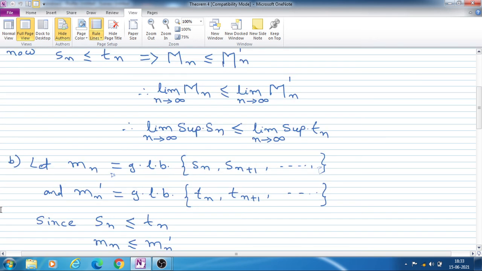Similarly, we can show for small mn. Suppose small mn is GLB, greatest lower bound, of the set Sn, Sn plus 1, Sn plus 2, and so on. Greatest lower bound we always denote by small m. So small mn is GLB for sequence Sn, and small mn dash is GLB for sequence Tn.